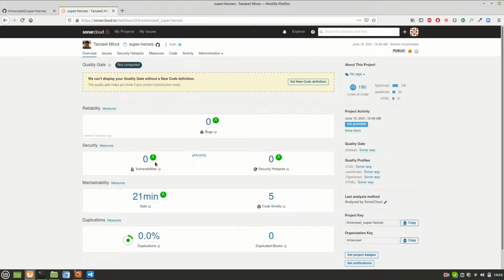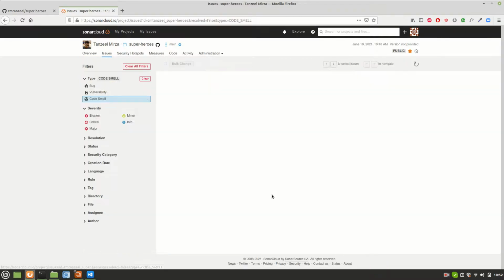This page will show the reports for that particular branch only. Right now we have only the main branch and it is showing the report for main only. We'll create branches and see how Sonar works, but first we'll do something about this code smell.